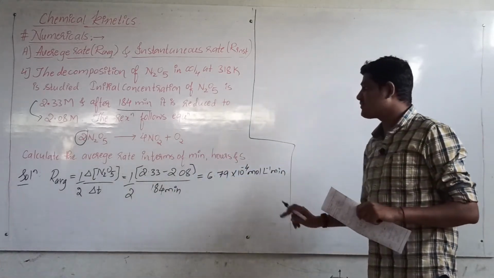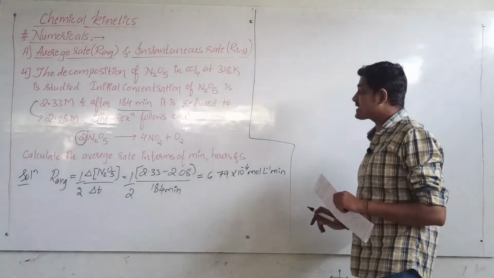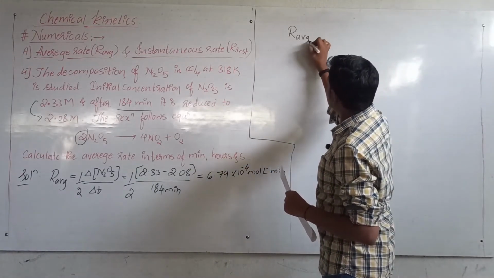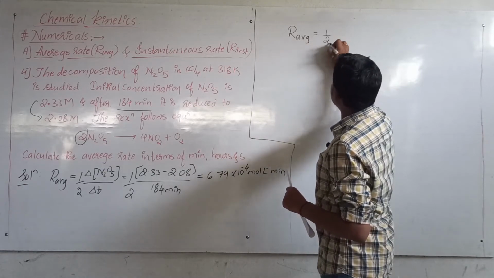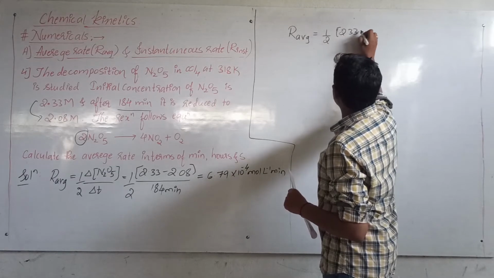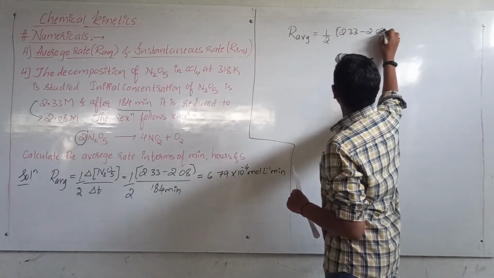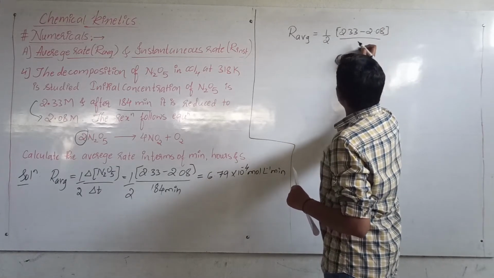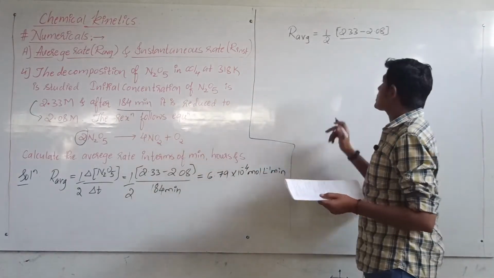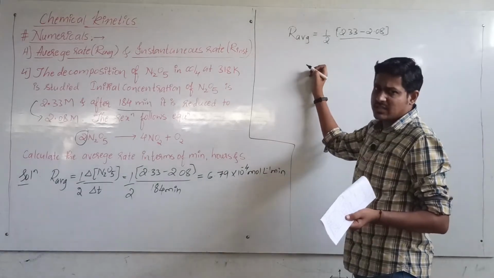This is in terms of minutes. Now how do we calculate it in hours? R average is equal to 1 upon 2 into 2.33 minus 2.08 divided by 184 minutes converted into hours. You know the simple basics, right?